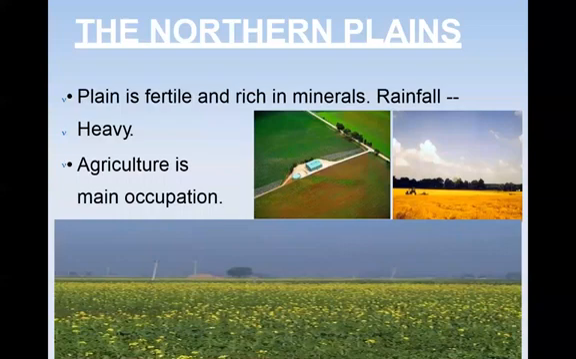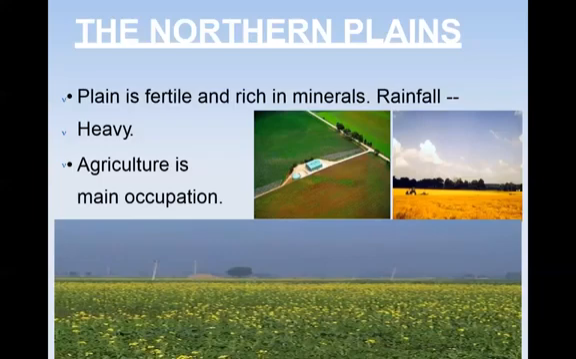The northern plains are rich and fertile in minerals with heavy rainfall. Agriculture is the main occupation there. It is a very fertile land where a lot of cultivation is done. These northern plains lie on the bottom of the Himalayas. Now, many rivers flow in this northern plains like Ganga and Yamuna. The climate here is hot in summer and cold in winter.